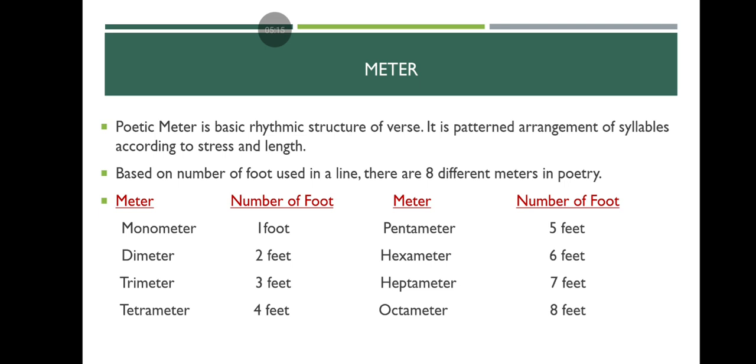Monometer means only one foot we can see here. Dimeter, here two feet. Trimeter, here three feet we can see. Tetrameter, here four feet. Pentameter, here five feet. Hexameter, six feet. Heptameter, seven feet. Octameter, eight feet.